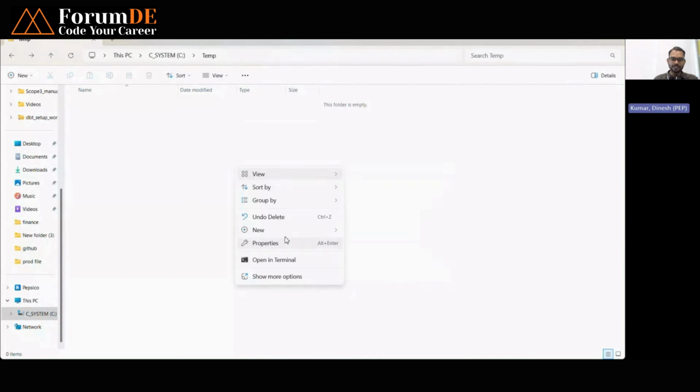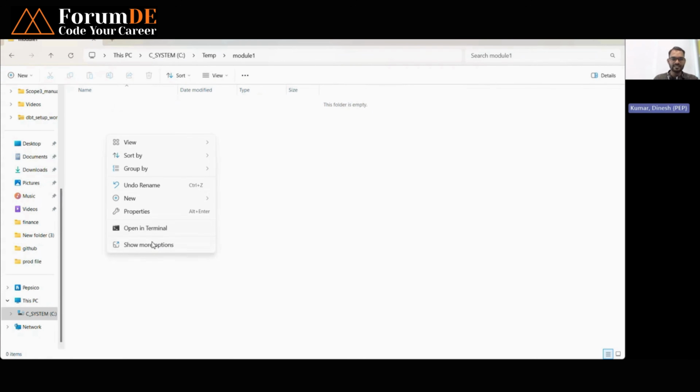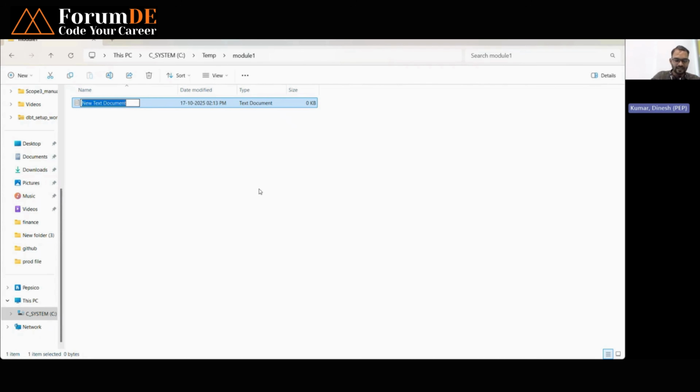In the project we have one folder called module one. In this module there are different files. Suppose one of the files is named function1.py. This is one of the code files, which contains all the code for module one.